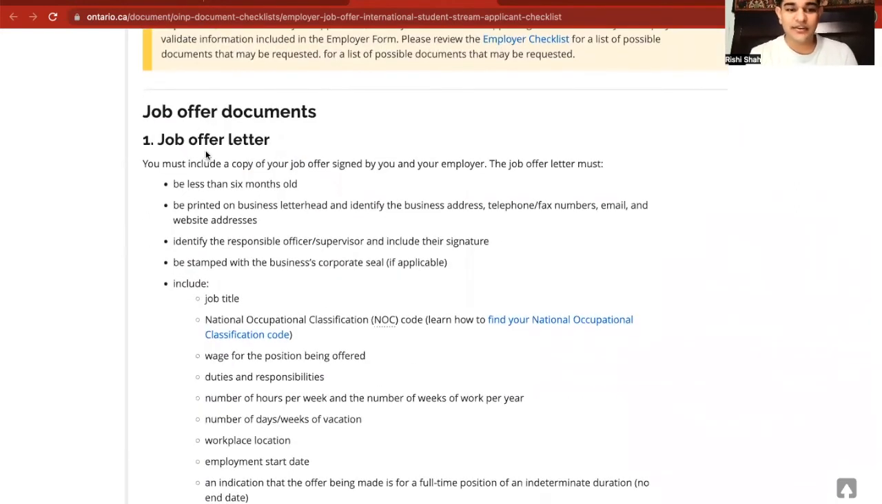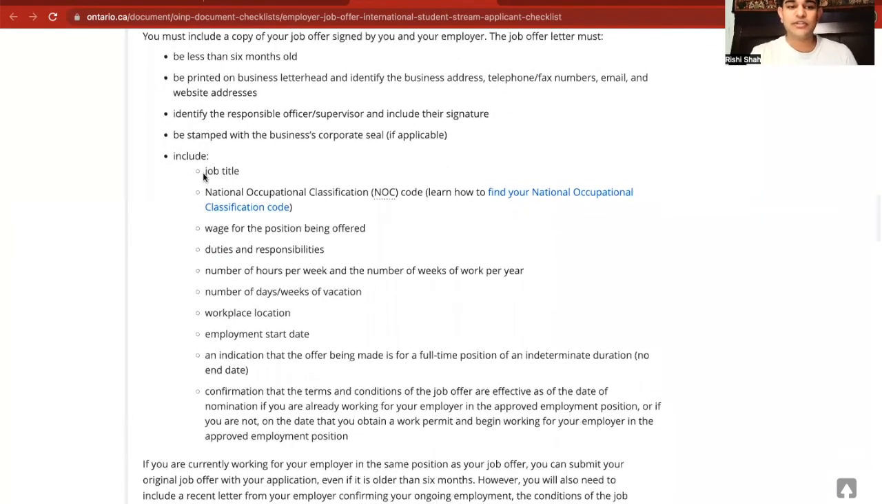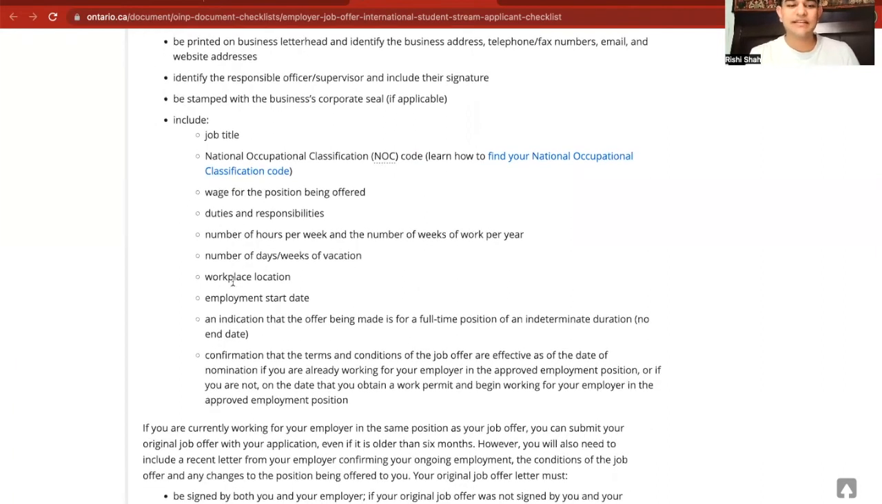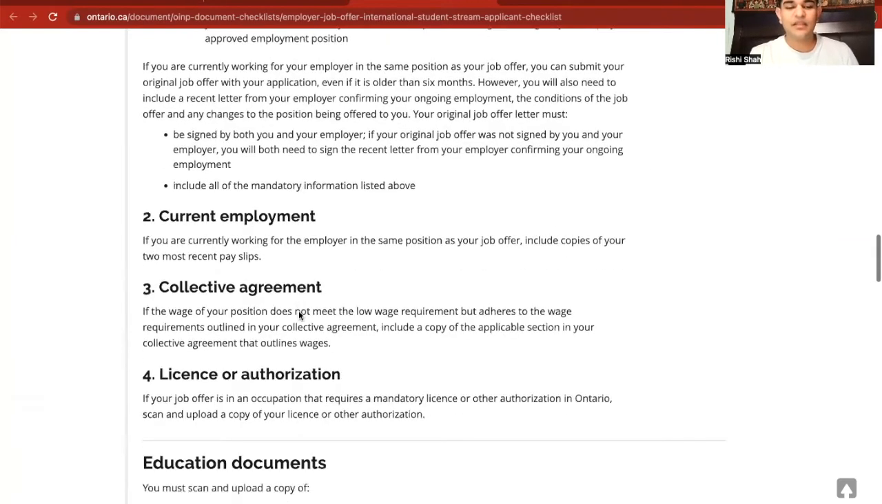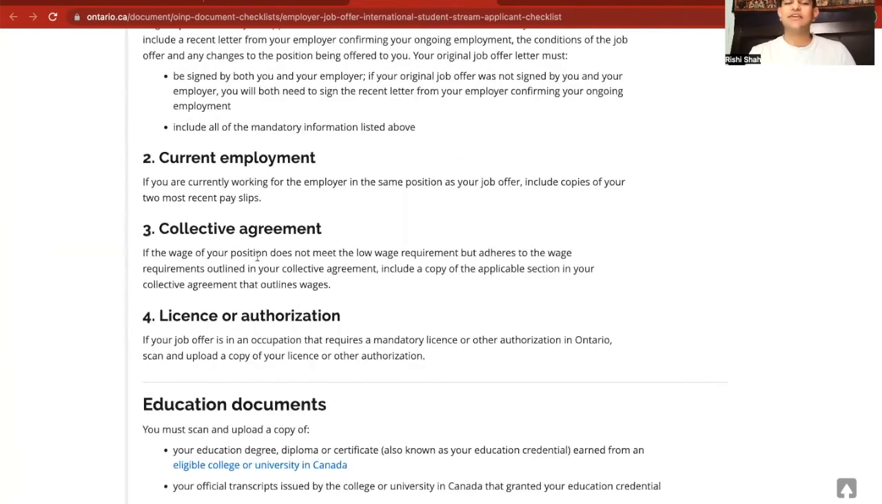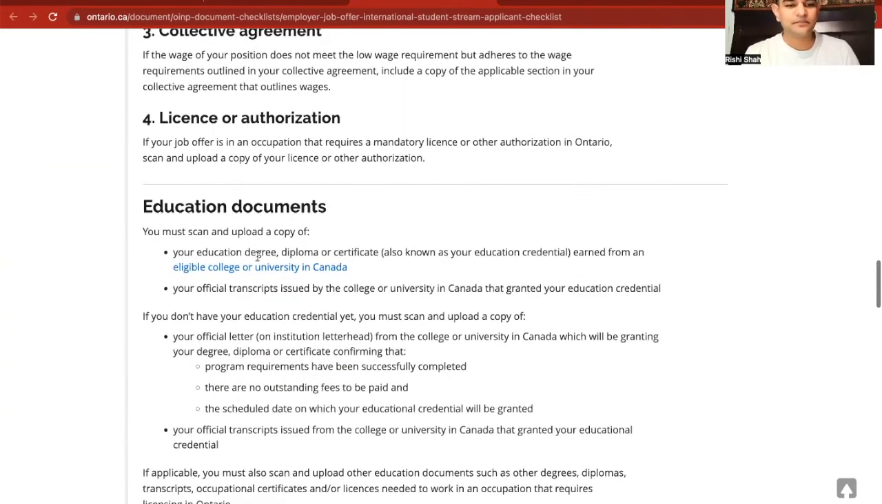A job offer letter, it must be less than 6 months old, because when you apply, you want to apply at the beginning of your employment. Your offer letter must include the job title, the NOC code, the 0, A or B. And remember, not C. Stay away from C, you guys. Your wage, your duties, and your employment start date and everything must be included in this. Your current employment, and then your collective agreement and your license to work, basically.